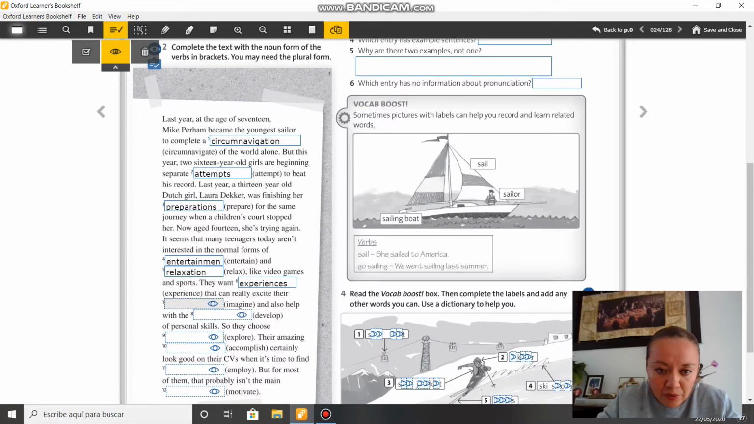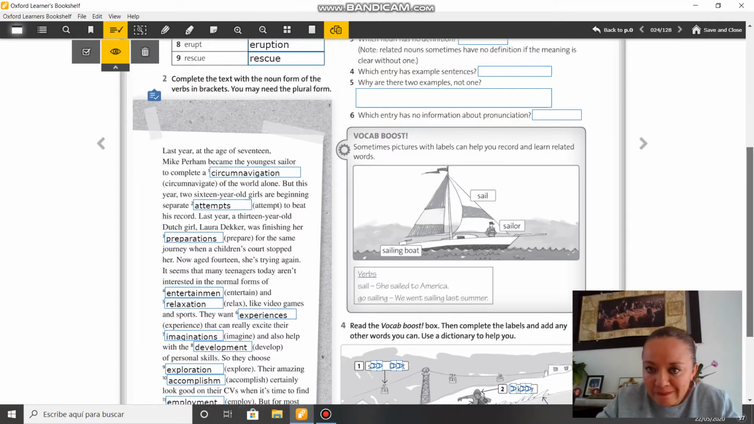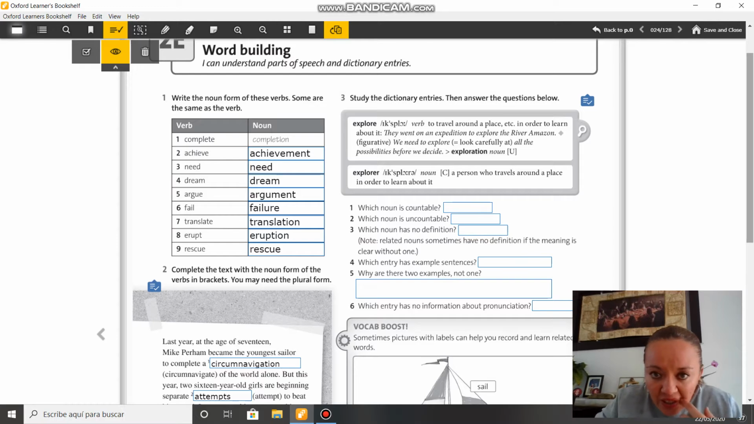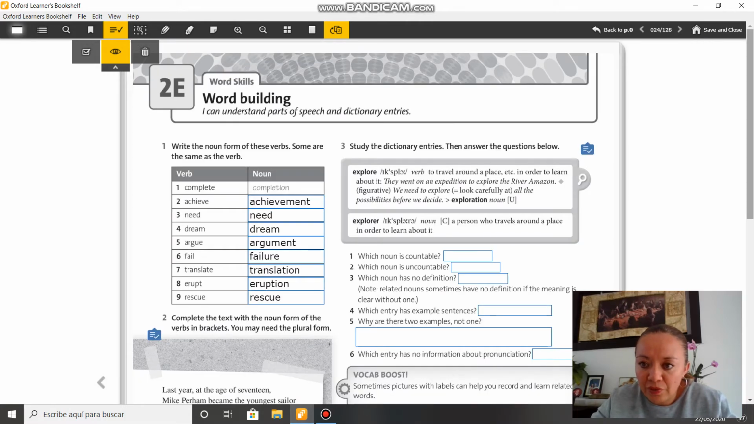Well, you have already checked the answers, but I'm going to put the answers in here, okay? Now, study the dictionary entries, then answer the questions below. Which noun is countable? Explorer. Number 2 is uncountable: exploration. Number 3, no definition: exploration. Number 4 has example sentences: explore. Explore has multiple meanings. And 6, exploration. Okay? So you have to write the words there.